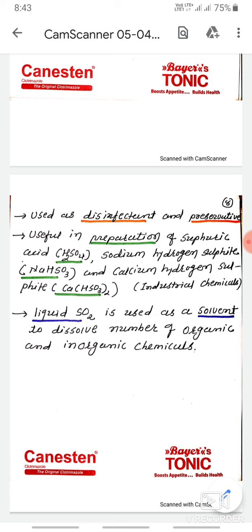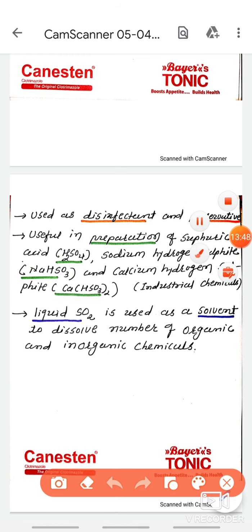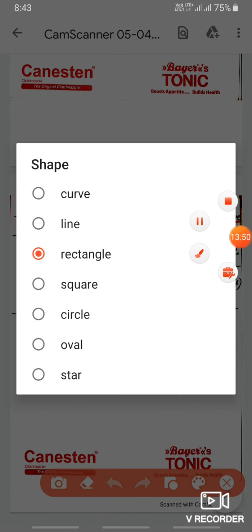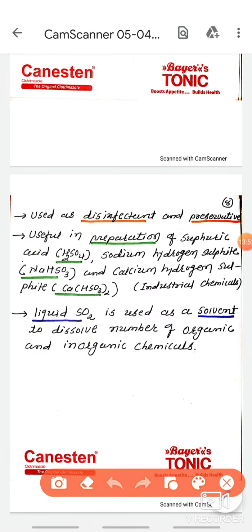These are all chemicals useful in industry. So sulfur dioxide is used to prepare sulfuric acid, sodium bisulfite, calcium bisulfite, all industrial chemicals. These three important chemicals are prepared using sulfur dioxide.